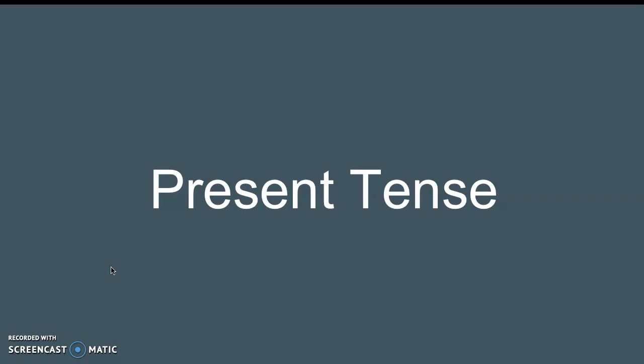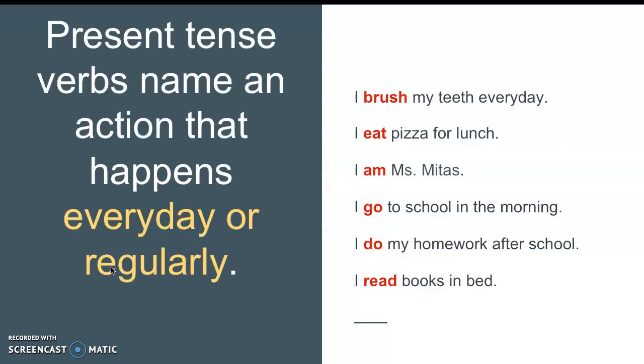So let's talk about the present tense first. In the present tense, you name verbs that name an action that happens every day, happens regularly, or maybe it's just happening right now. So as you can see on this right-hand side here, there are a few examples of verbs in the present tense.